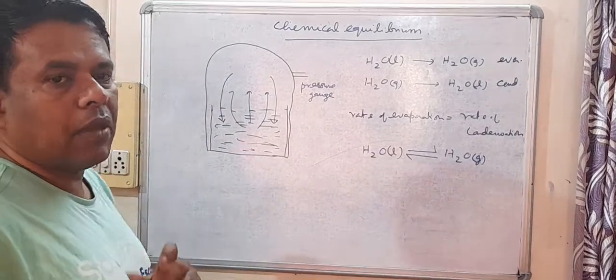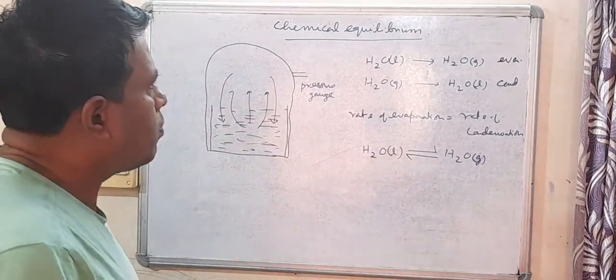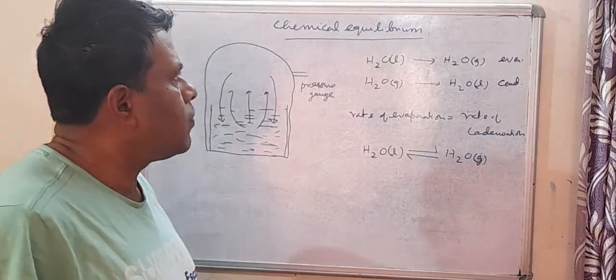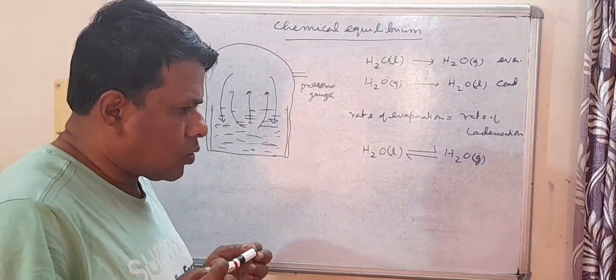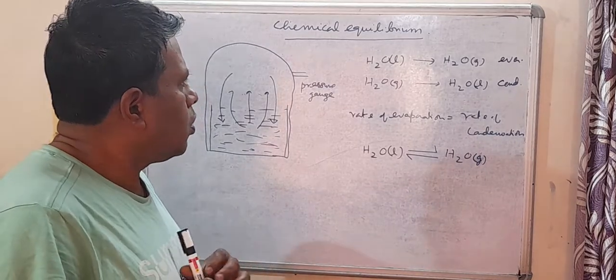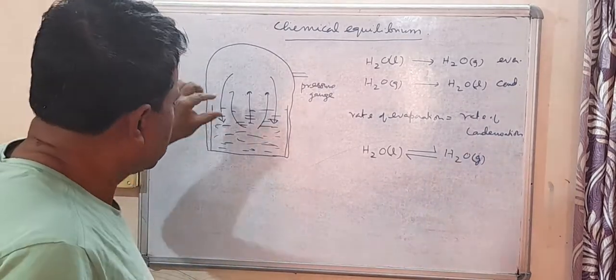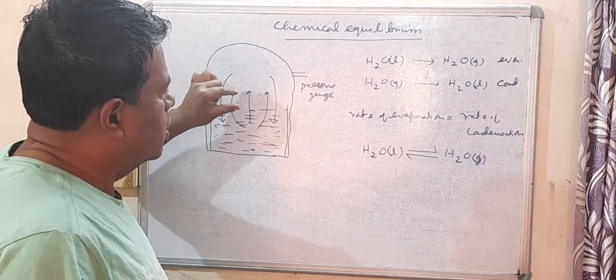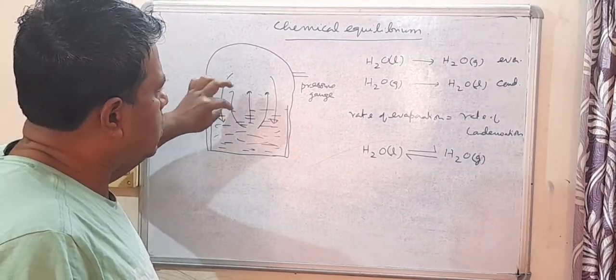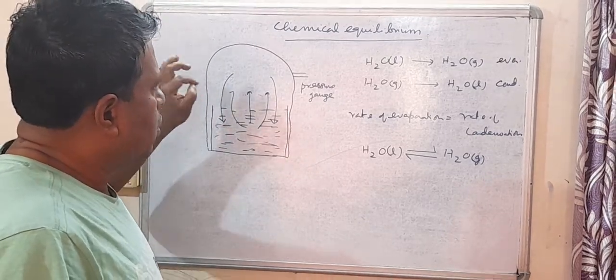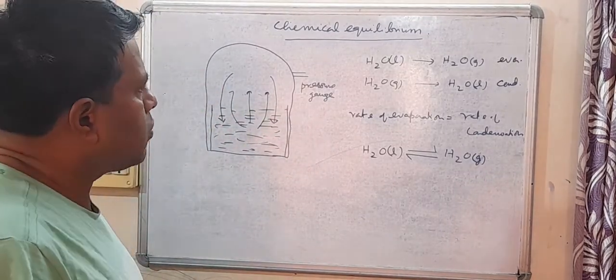Equilibrium is of two types: physical equilibrium and chemical equilibrium. This is one case of physical equilibrium. So what happens at equilibrium is there are two processes taking place, and they are taking place at equal rate. This thing happens even in the case of chemical equilibrium.